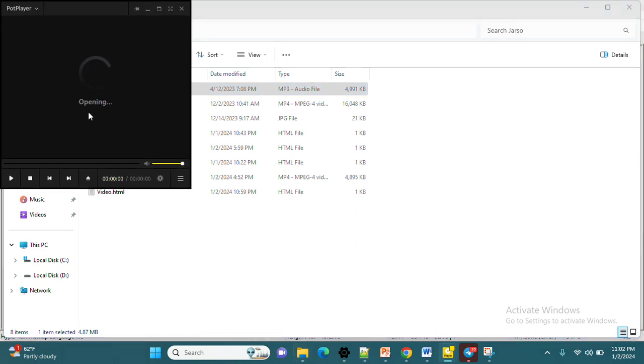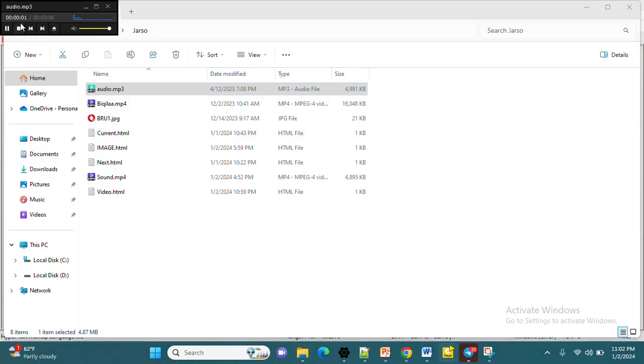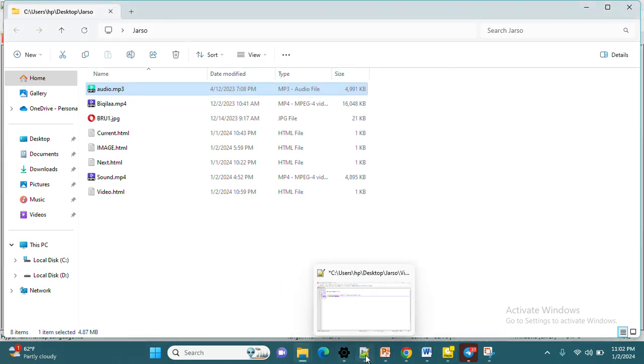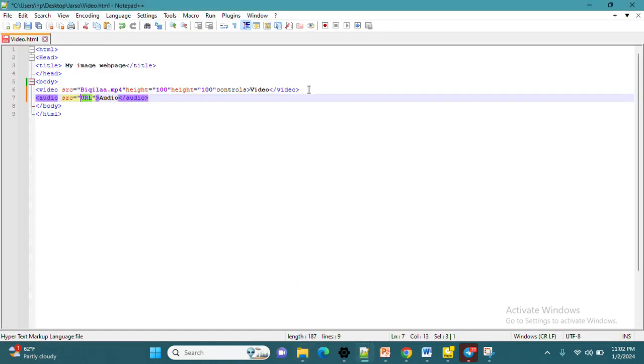Now we can simply attach it within our HTML files, and then we can display it on our web pages or within our web browsers.